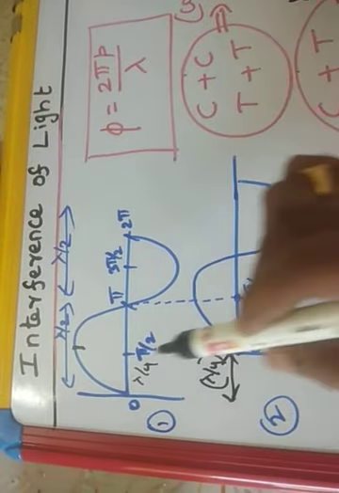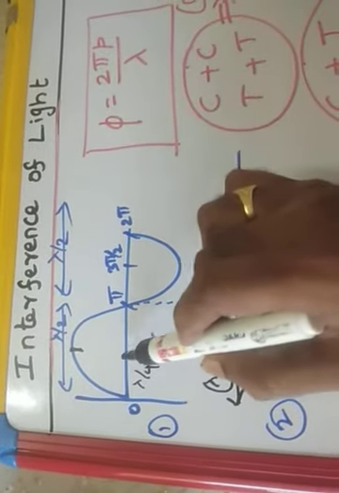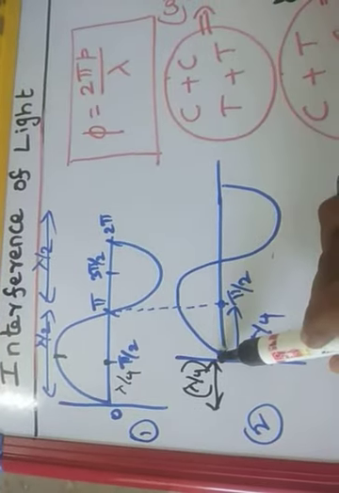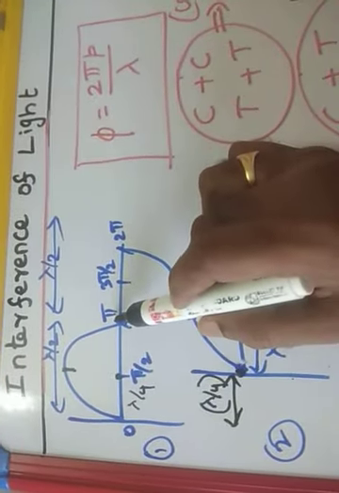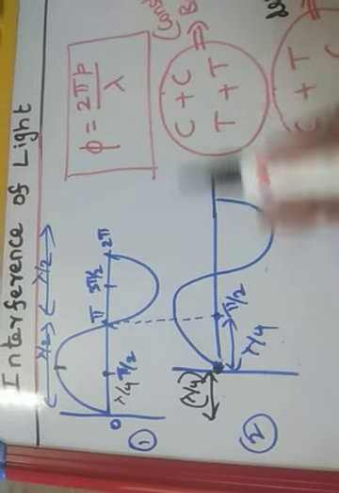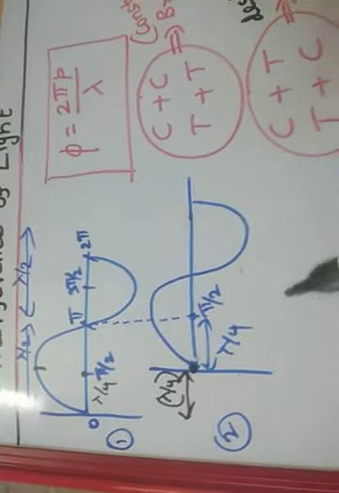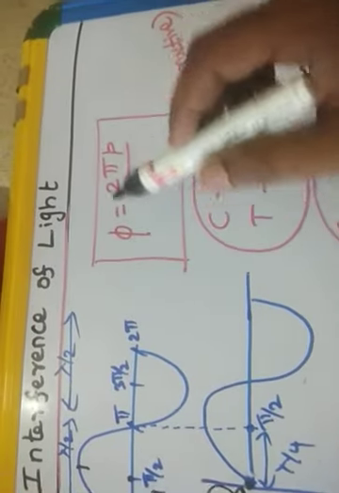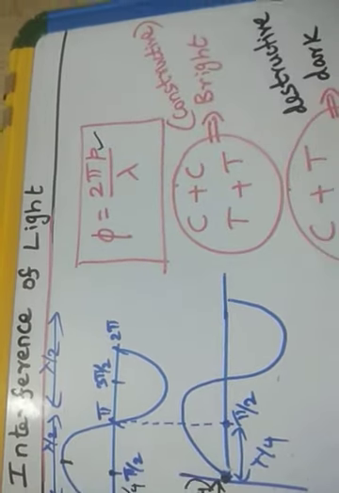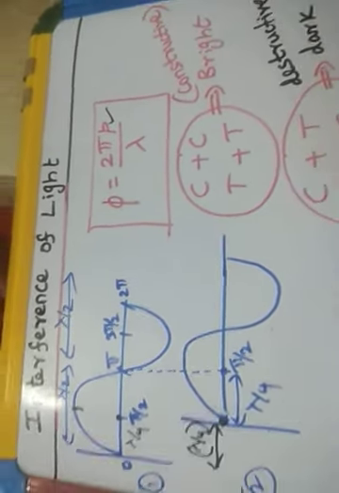Then what is the phase difference? It will be 90 degrees, because when the first wave is at 90 degrees, the second wave will be at 0. When the first wave is at 180 degrees, the second wave will be at 90 degrees. So it lags behind by 90 degrees. So we can say that the phase difference equals 2 pi by lambda times the path difference. By using this condition we can do that.